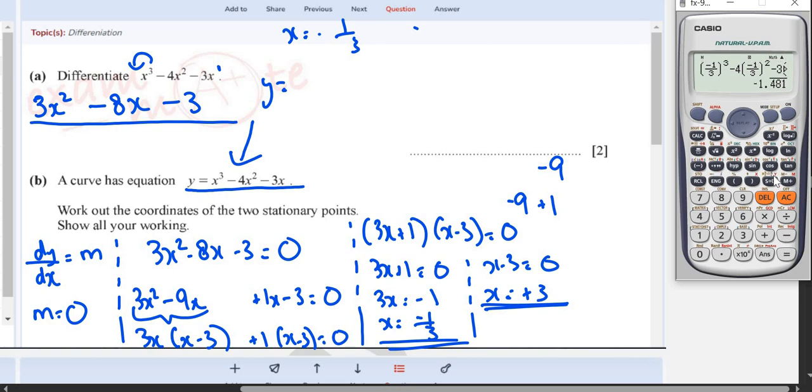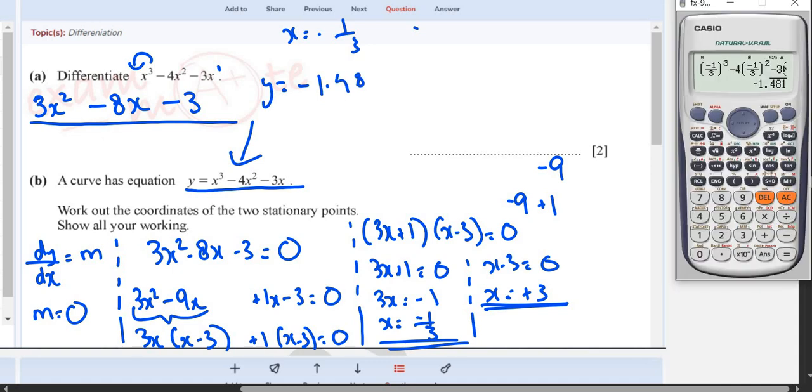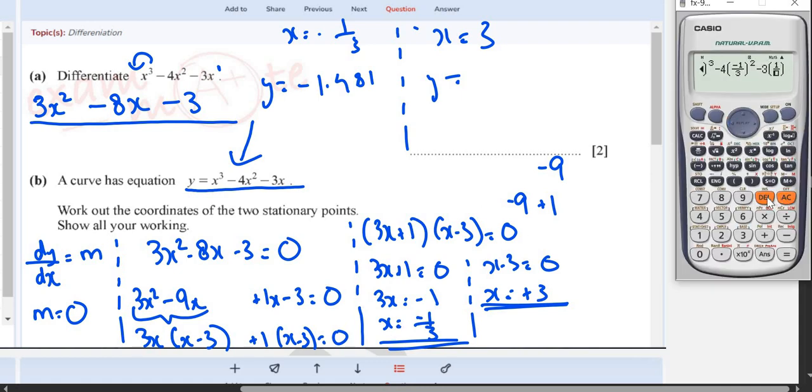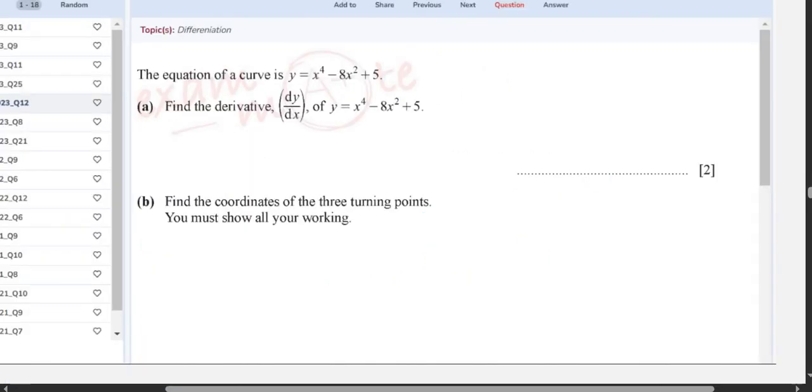So when x is negative 1 upon 3, y is negative 1.481. Let me check it again. 1.481. And then again, when x is 3, again, plug in the value of 3 into the equation. So you will plug 3 over here, you will go back, you will plug 3 over here, and then again you will go back and plug 3 over here, so it's negative 18.